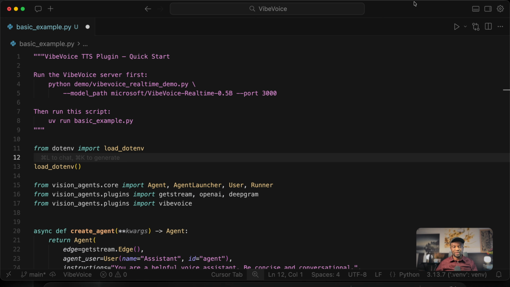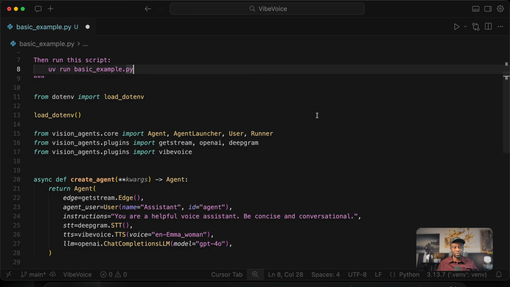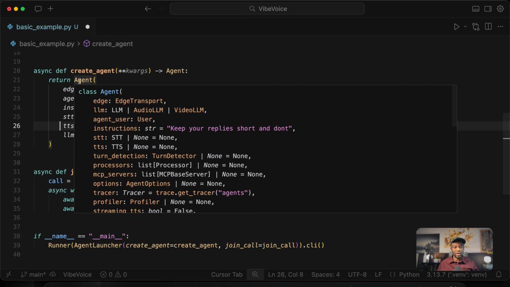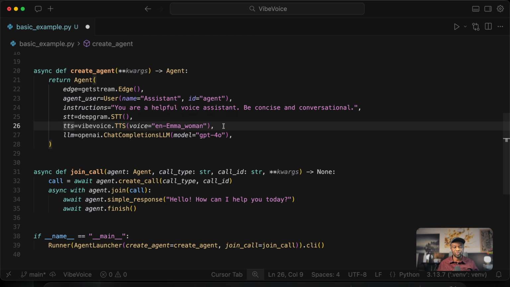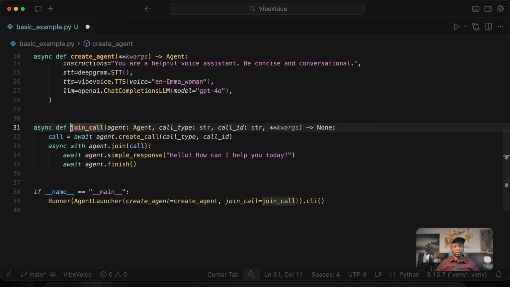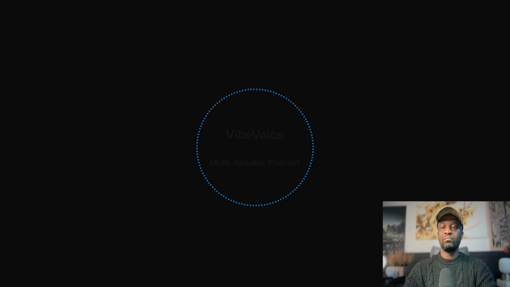To run the basic example generated by Opus, we first need to start the VibeVoice server by running this command. Let's look at the example in detail. Over here, we create a new agent using the Vision Agents agent class. Then we specify the voice we want to use. Next, we create and join a video call to be able to interact with the voice agent. Once you run the Python script, you should be able to interact with the VibeVoice agent in real time.